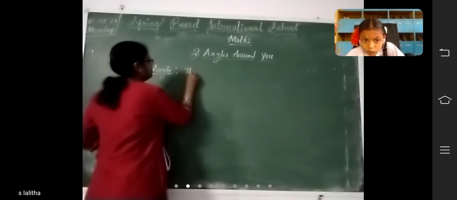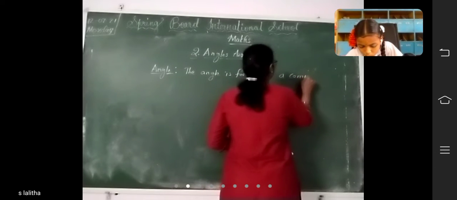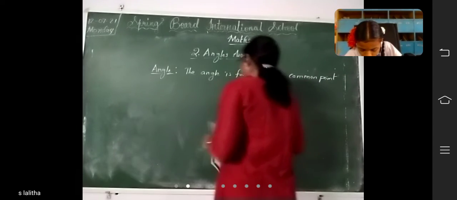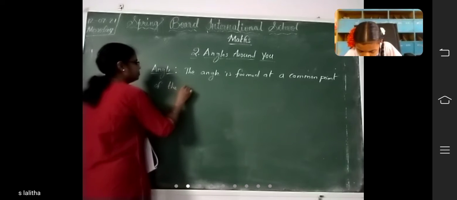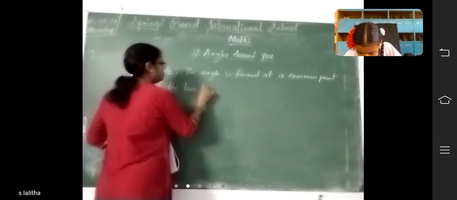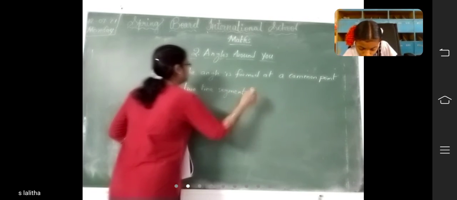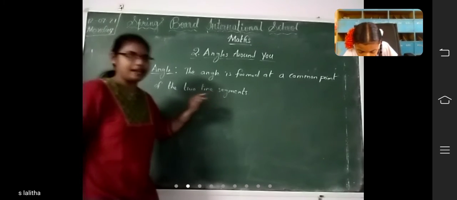The angle is formed at a common point of the two line segments. The angle is formed at a common point of the two line segments.